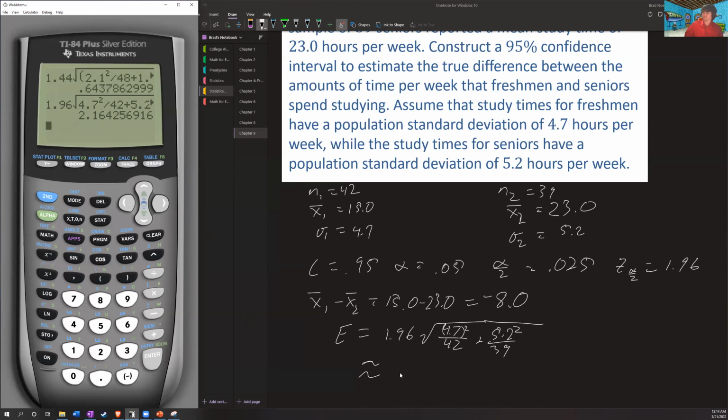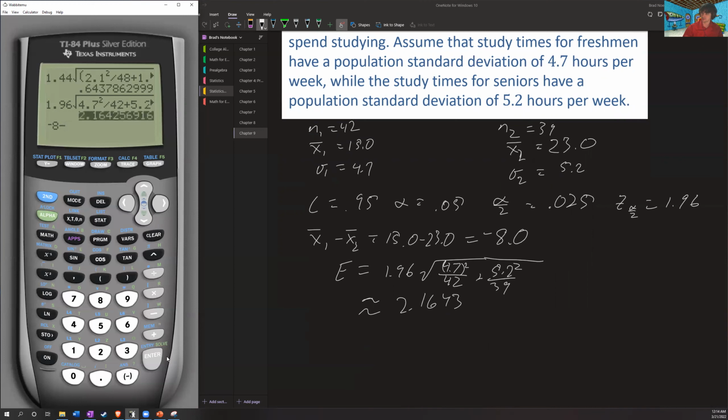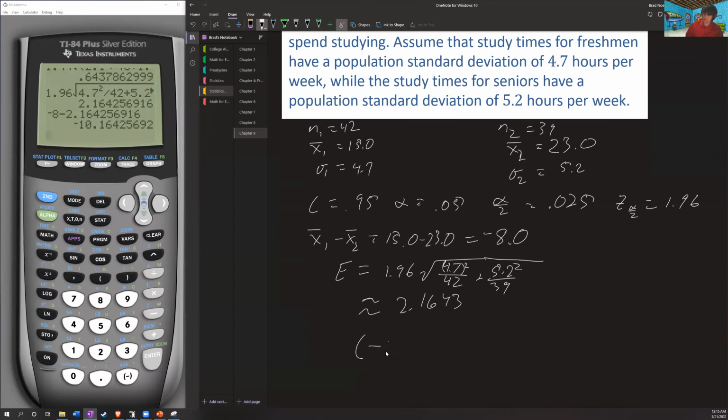So then this is approximately 2.1643. Note, you want to round it to as many places as possible. I'm actually not even going to use this number here. This is just for bookkeeping purposes. I'm going to use it directly out of my calculator. So I'm going to note negative 8, and then start with minus for the lower bound.